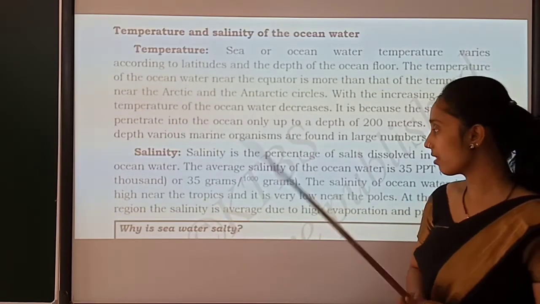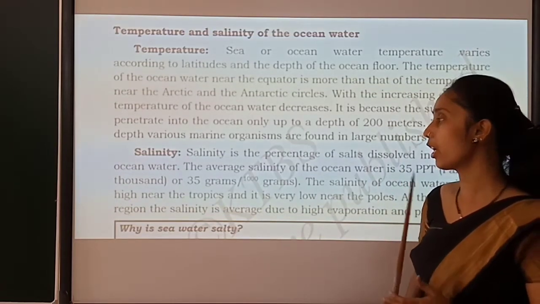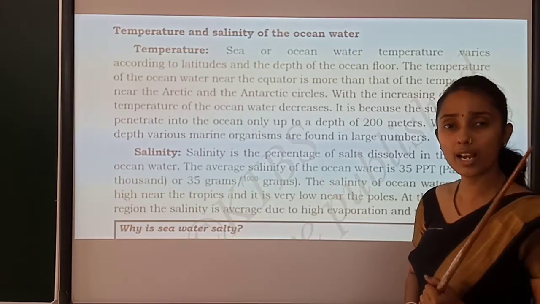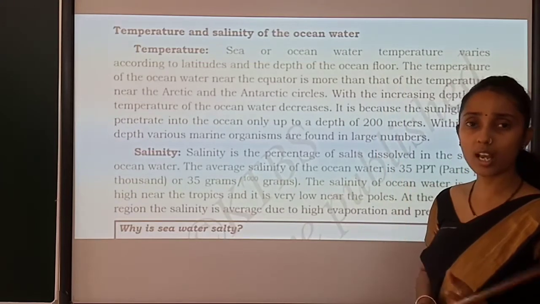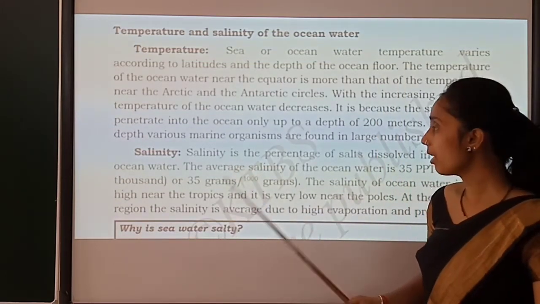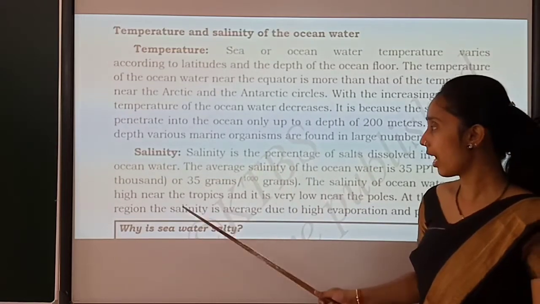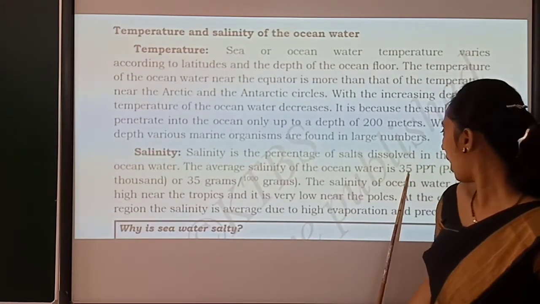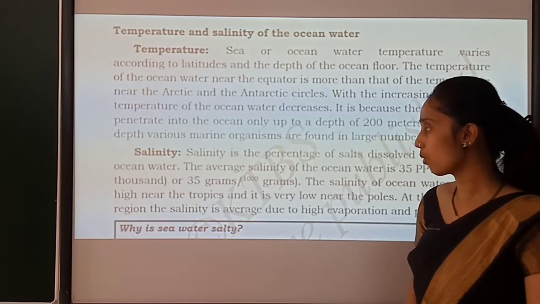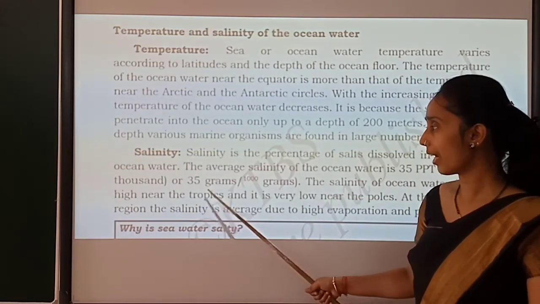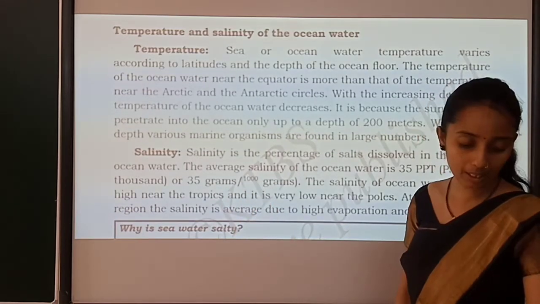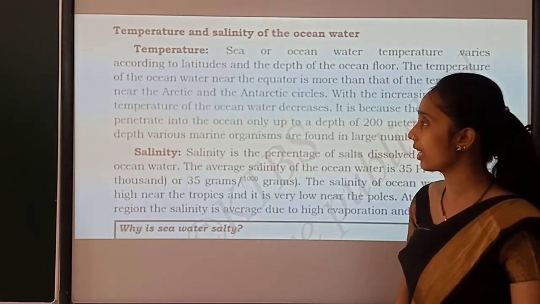Okay, and we have seen that the salinity of water is more in the equatorial region and the salinity of water is average in the polar region. We measure salinity in PPT. PPT refers to parts per thousand. So it should be 35 grams per 1000. That was the PPT measure of salinity.